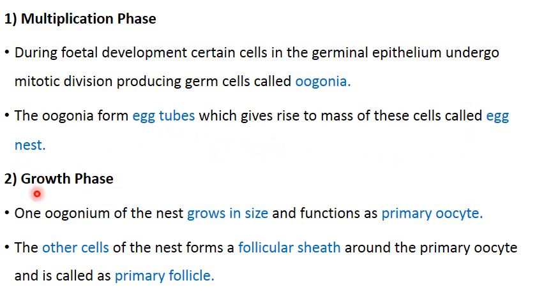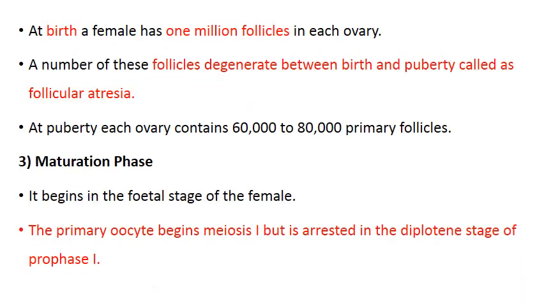Now comes the next phase, that is the growth phase. During fetal development itself, one of the oogonia will grow in size and function as the primary oocyte, and other cells which are present in the nest are going to form a follicular sheath around the primary oocyte, and this is now referred to as the primary follicle.